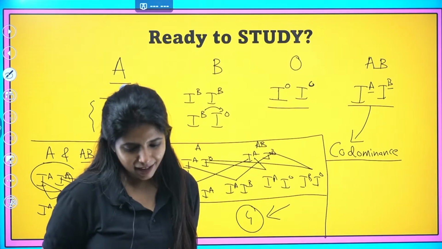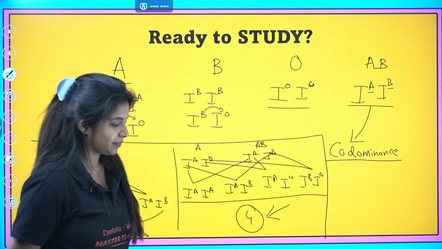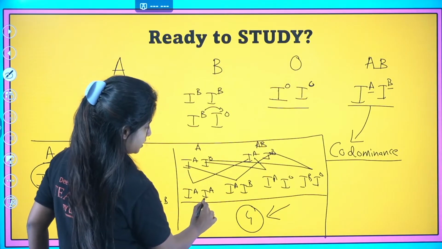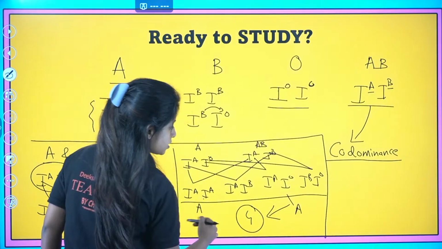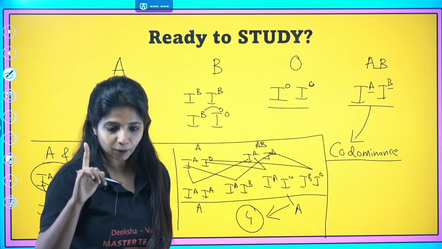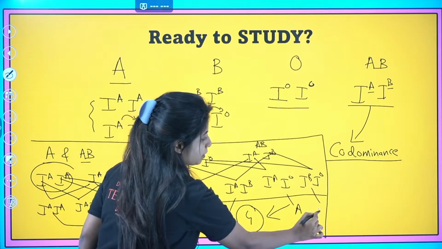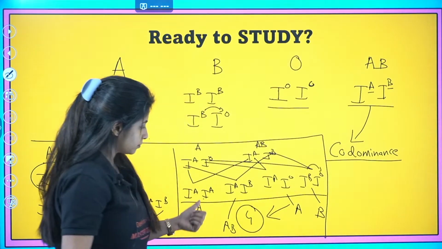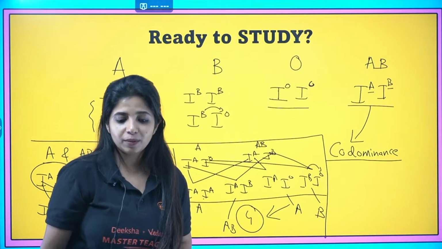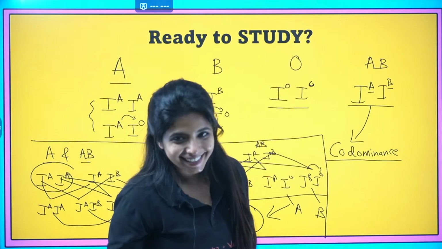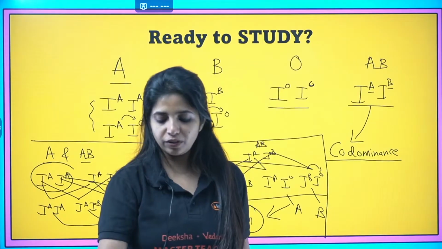2 phenotypes. Pakka? Sakiba says 3 phenotypes. Check the phenotype once more. Okay, let me check. This is A blood group. Phenotype, physical appearance. This is also A blood group, so I'll just count it as 1. This is AB blood group, so this is the second one, and this is going to be B blood group because B is dominant over O. So A, B and AB. So there will be 3 phenotypes. Oh yes. So these types of questions could also be coming, which is why we have to be really careful.